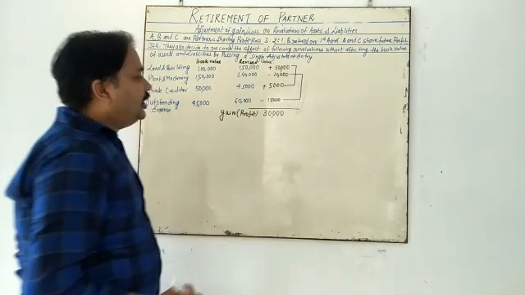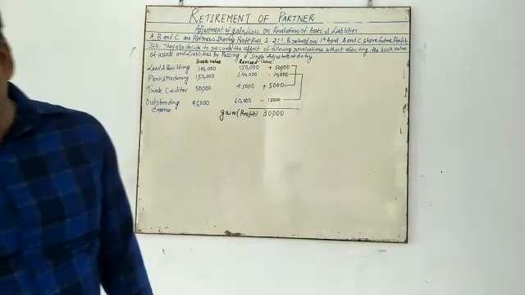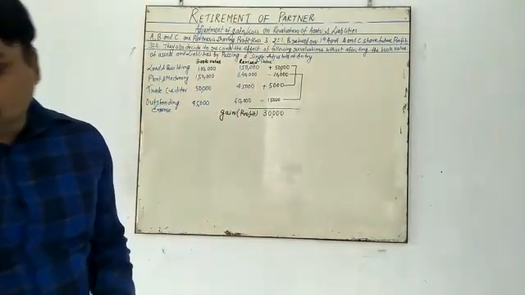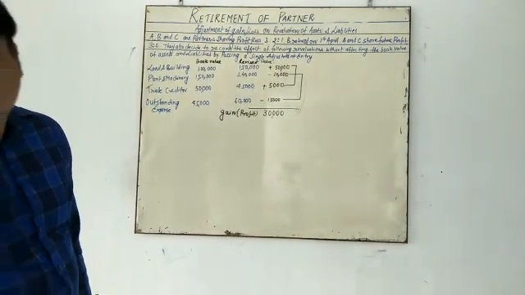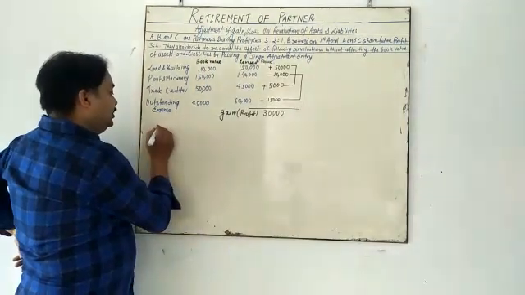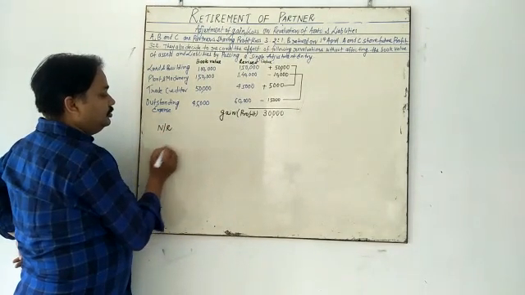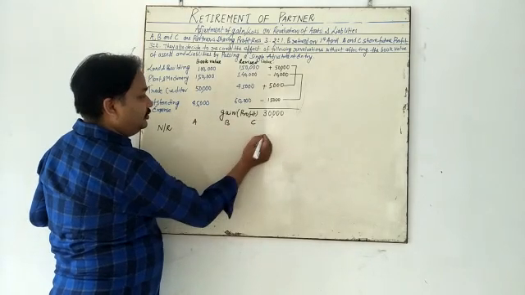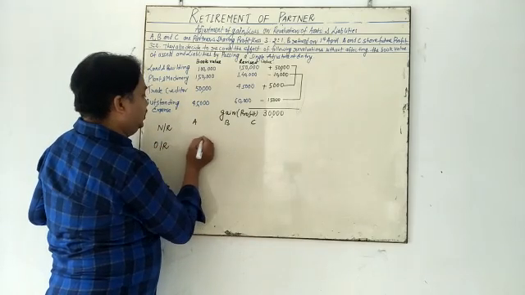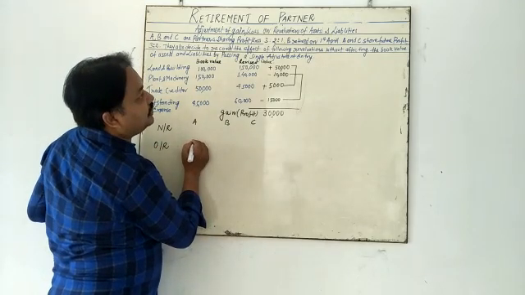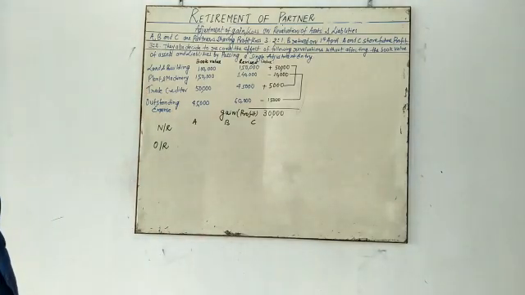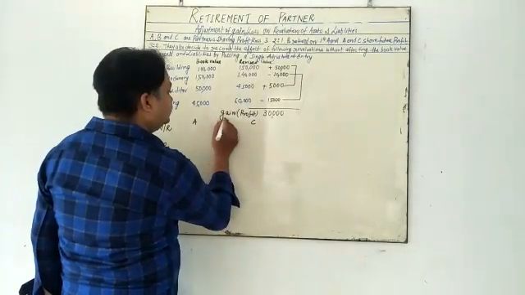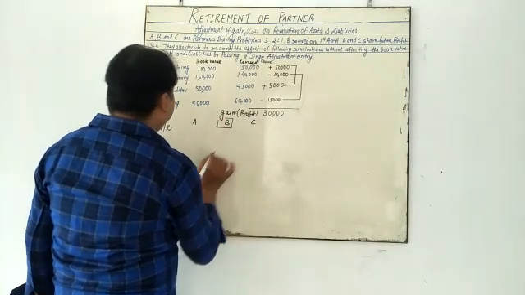My dear student, after calculating the gain, you have to calculate gain and sacrifice of all the partners A, B and C. So you need to calculate the new ratio of A, B and C. Old ratio A, B and C. What is the new ratio of A and C? Who is going to retire in this situation? B is going to retire. So you have to put the mark.